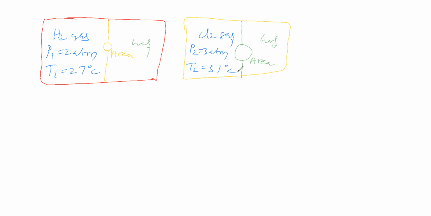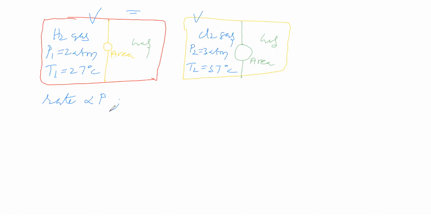Next we will see. Like this is there. Now the volume of this gas is equal to the volume of this gas. Like this condition we will take. How the rate of diffusion will be, that point we have to see. Here the pressure of this gas is different, therefore the rate of diffusion will be different. So rate of diffusion depending on pressure is directly proportional, that we know.